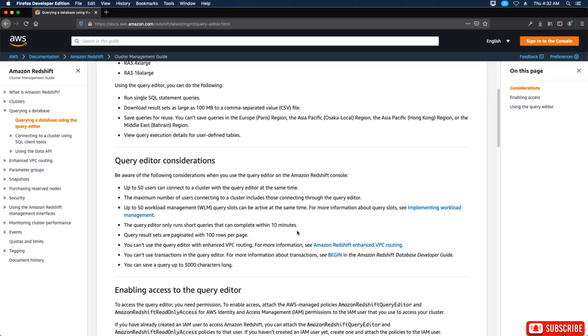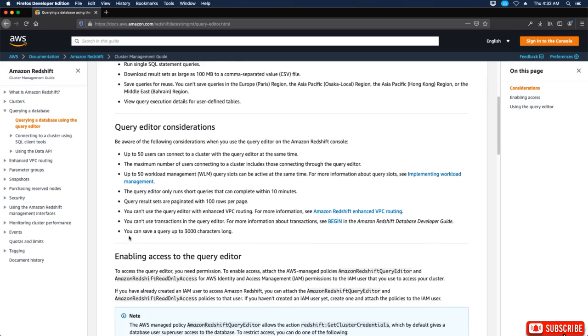The query editor only runs short queries that can complete within 10 minutes. Query result sets are paginated with 100 rows per page. You can't use a query editor with enhanced VPC routing. You can't use transactions in the query editor, and you can save a query up to 3,000 characters long.